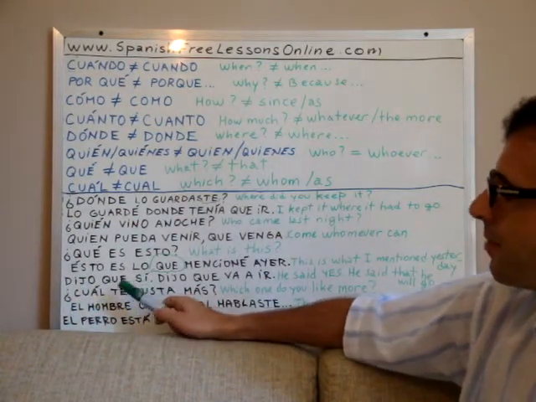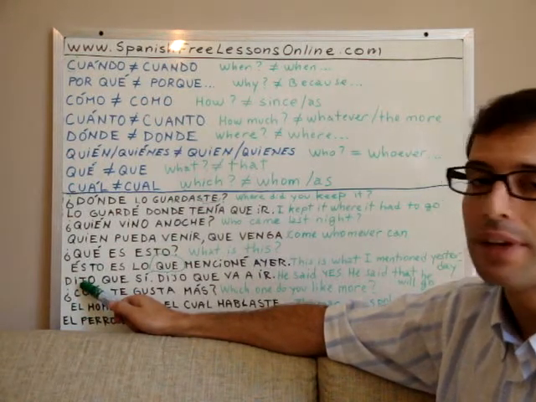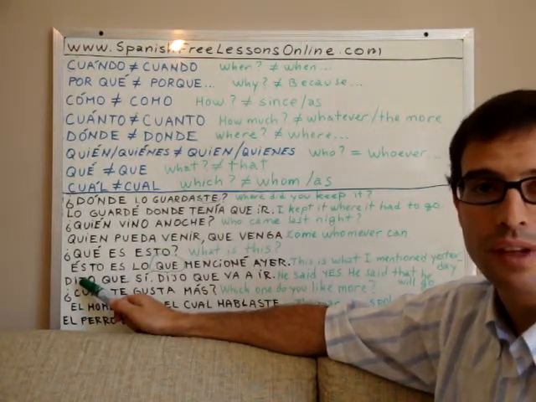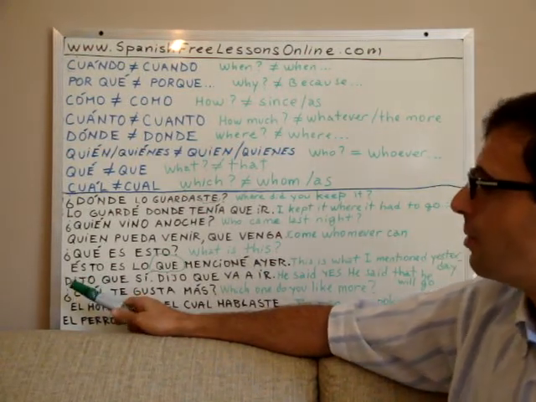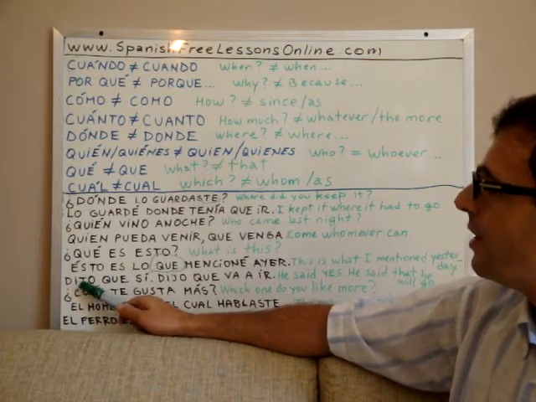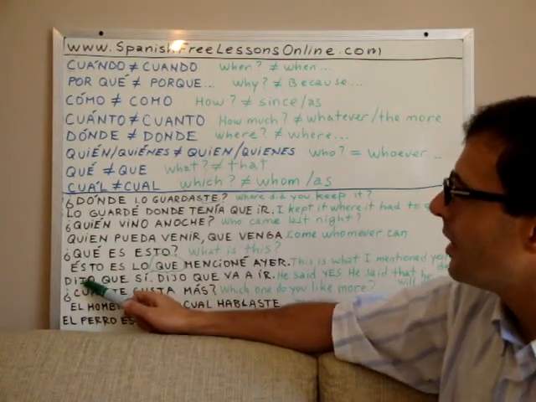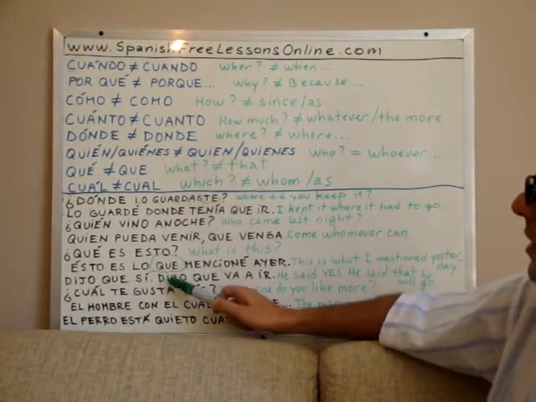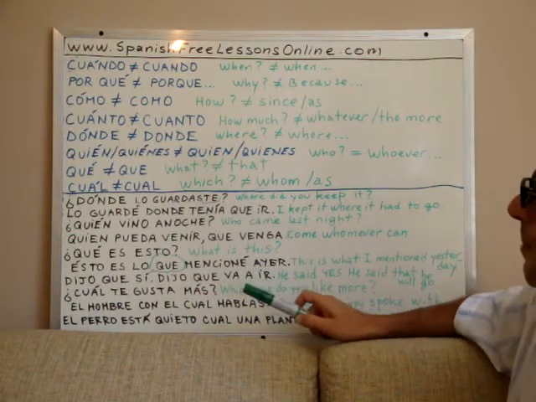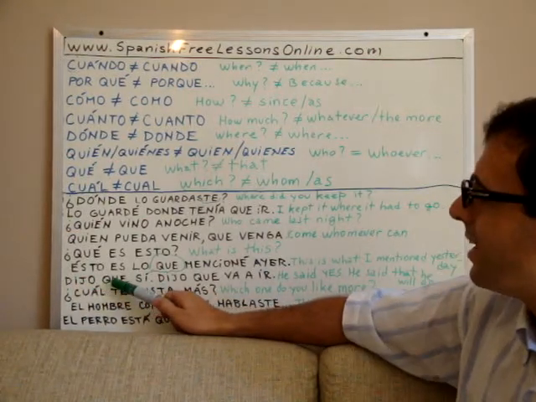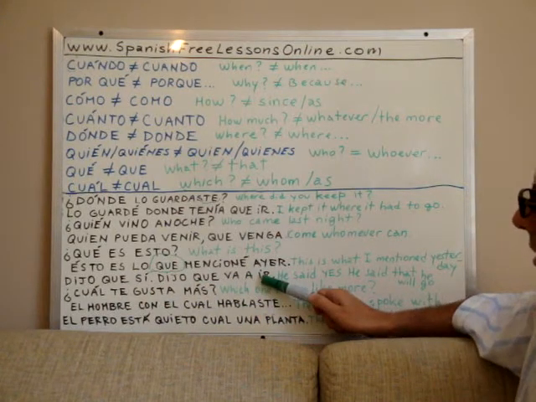Dijo que sí. Dijo comes from verb decir, or verb to say. But here it is conjugated in past tense for the third person of the singular, for he, she. Right? So this can be he said that yes, or he said yes. Okay? Dijo que va a ir.